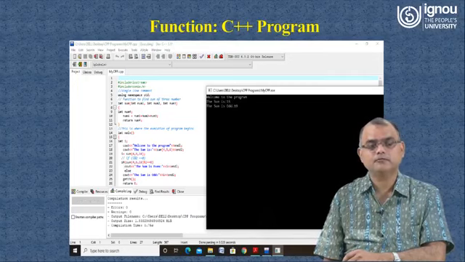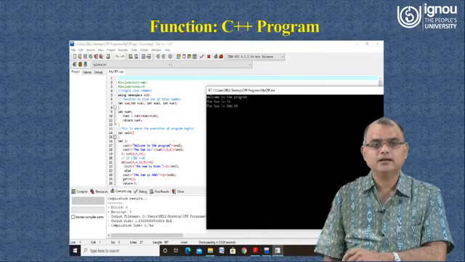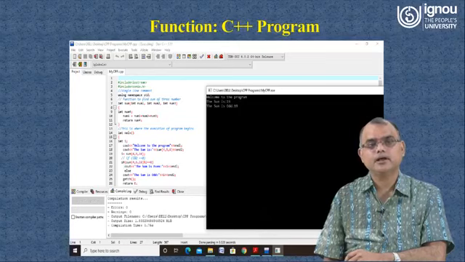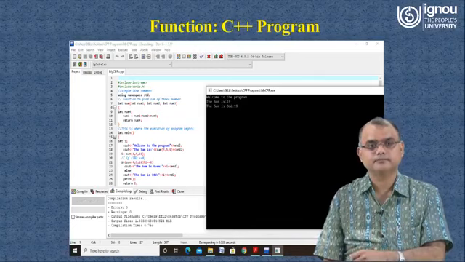You can see num1, num2 and num3, all three are integers, and then inside the function we have declared a local variable, and in that local variable we are storing the sum, making an expression rather, of the three values which we have passed to the function, and then we are returning the sum.